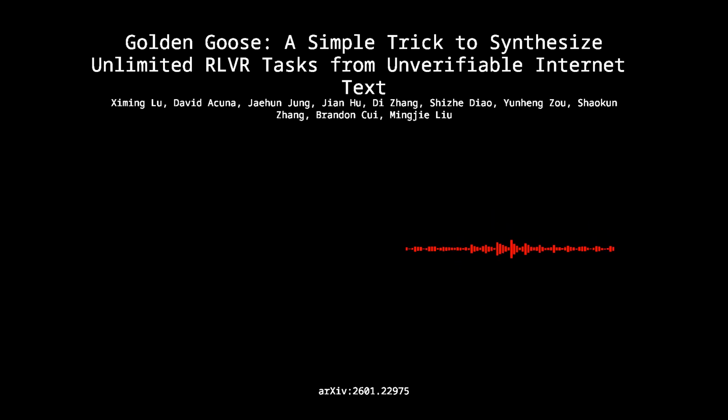GooseReason-0.7. It's built from 2 really different kinds of sources. Right. First, you have AOPS Instruct, which is from the Art of Problem Solving forums. So high-level math, but messy. Full of slang and informal discussion. Super messy. It's got proofs, debates. It's the kind of stuff that would completely break a standard math verifier. But the core reasoning is incredibly dense. Golden Goose just pulls out those reasoning steps and turns them into MCQs.